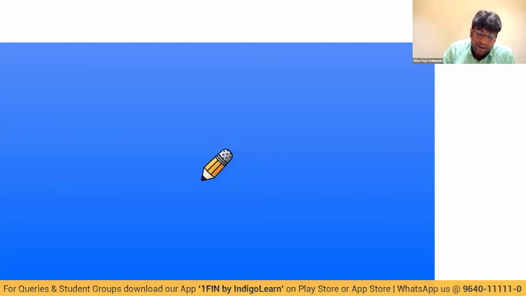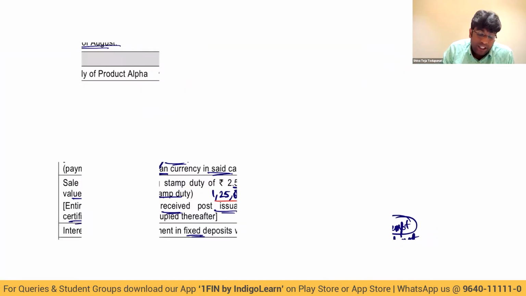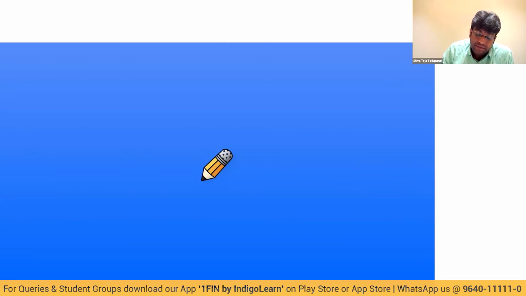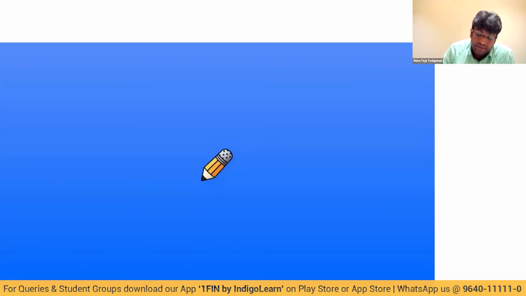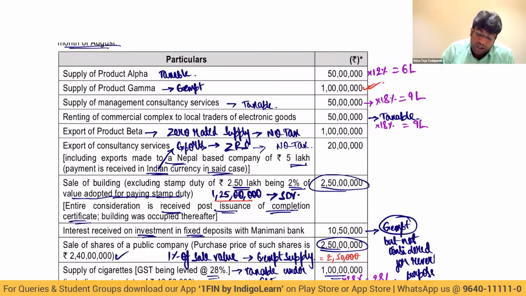Alpha turnover is 50 lakhs. That is considered for total turnover, but that's not considered for exempt turnover. Then what else?